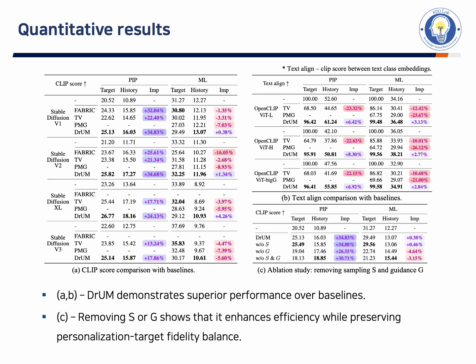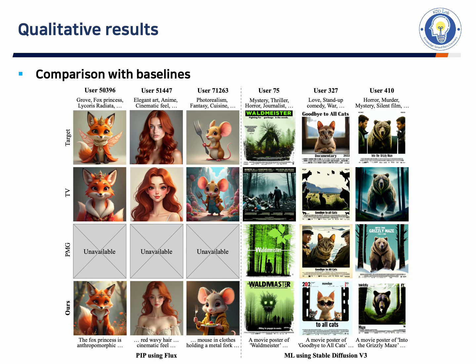Now, let's look at the experiment results. First, in the quantitative evaluation, our method outperforms baselines in both CLIP score and text alignment. Second, in the qualitative evaluation, we show several interesting cases. In particular, when we look at the preferred keywords of user 71263 along with the target prompt, we can see that DRUM effectively reflects the user's preference while maintaining context of the target prompt.